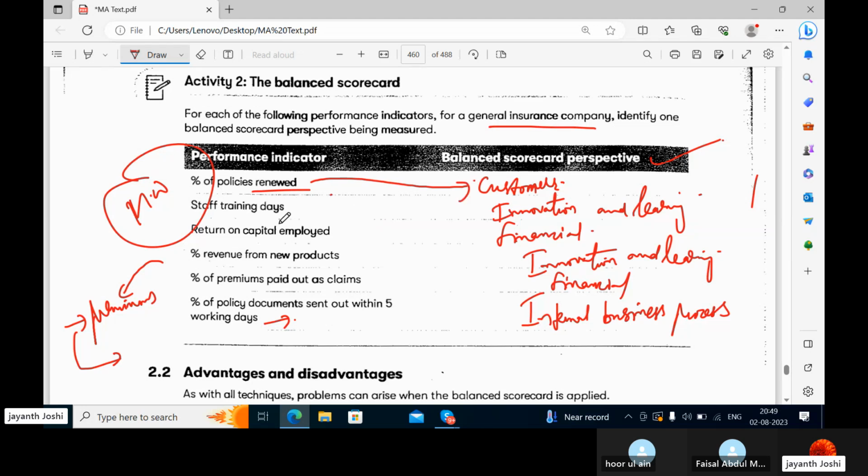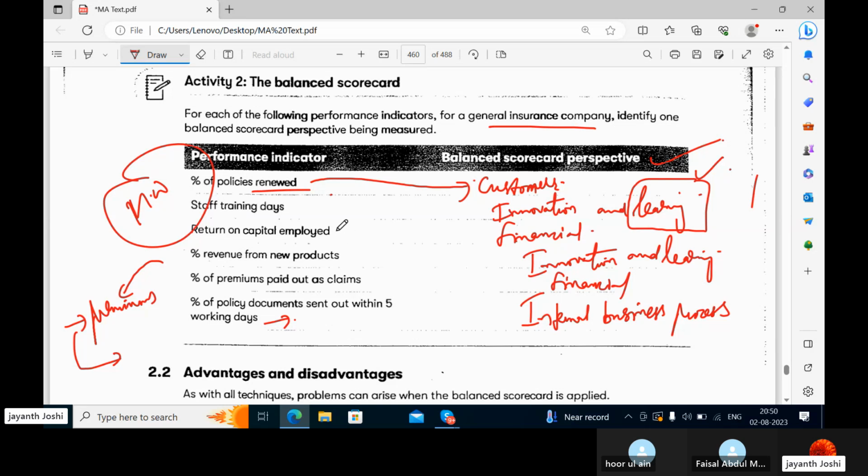Staff training days, where staff are given a lot of training, is the learning perspective.